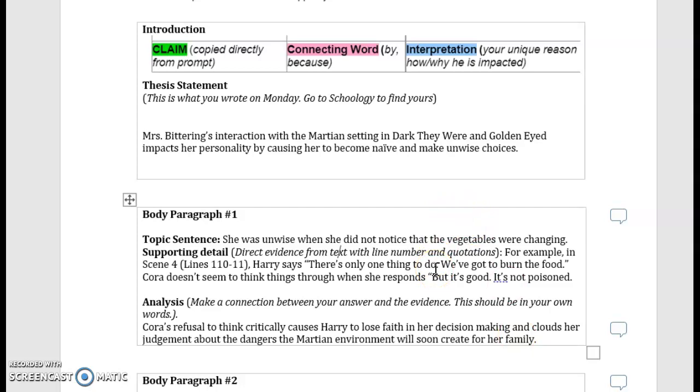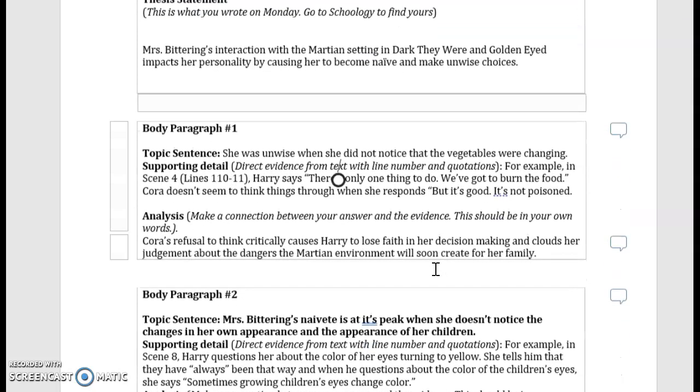If you do not have a strong thesis, it's going to be very hard for you to have strong body paragraphs, okay? So again, I said that Mrs. Bittering's interaction with the Martian setting caused her to change and become naive and make unwise choices. So she was unwise when she did not notice the vegetables were changing. That's my topic sentence. My supporting details need to be direct evidence from the text with line number and quotations.